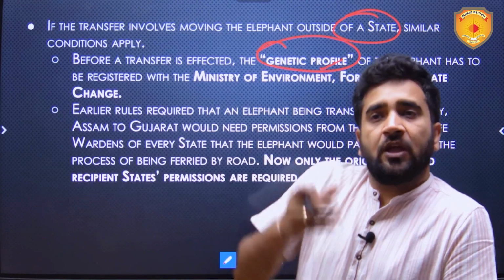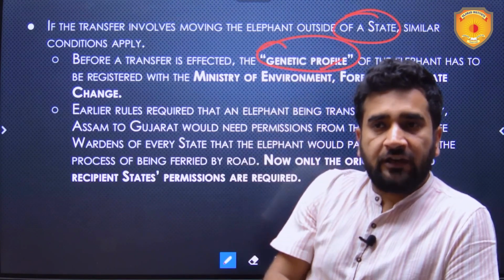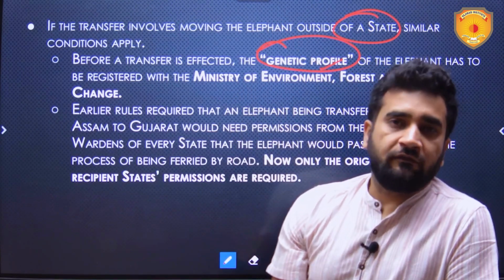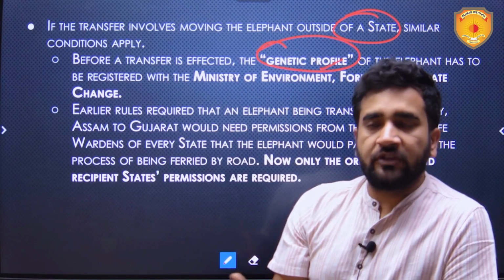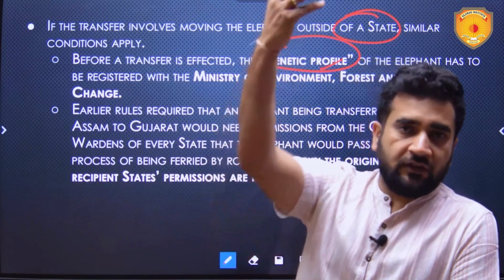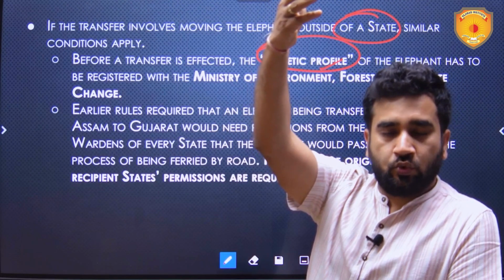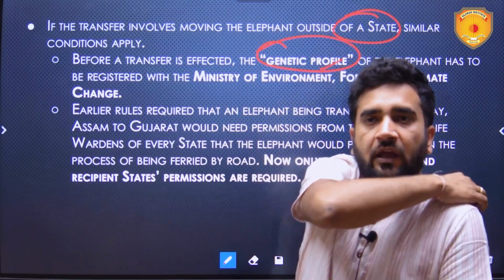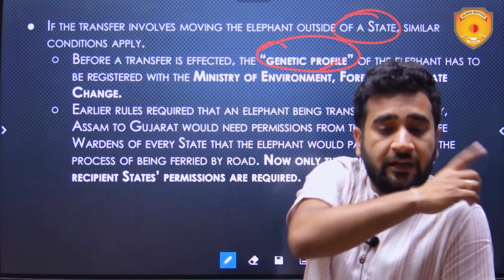Genetic profile means the genes and all of that elephant have to be noted down, and from this genetic profiling we come to know of what genus this elephant is, and, for the elephant being translocated to the other state, what kind of threats it can experience in that particular state.